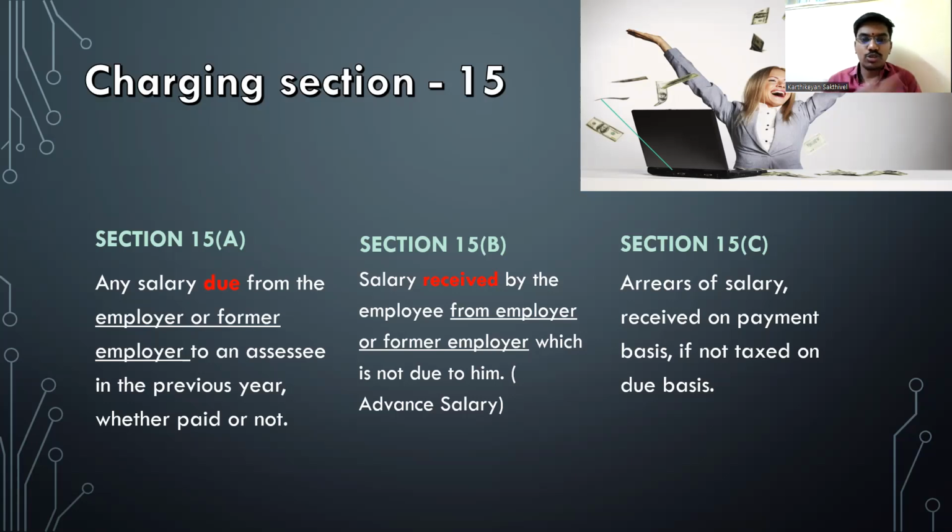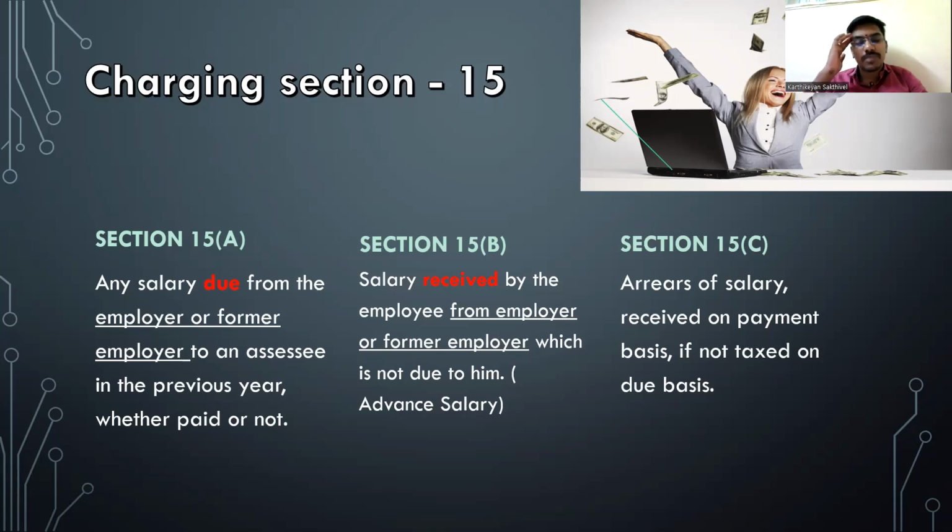Yeah. So there will be 2 subsections, right? 56.1 and 56.2. Correct? What is 56.1? General charging section. Super. So the point is that they would have specifically given that any income which is not chargeable under any other head of income will be chargeable under this head. Correct. So that is what section 56 will mean.